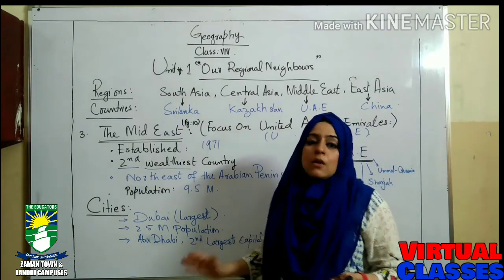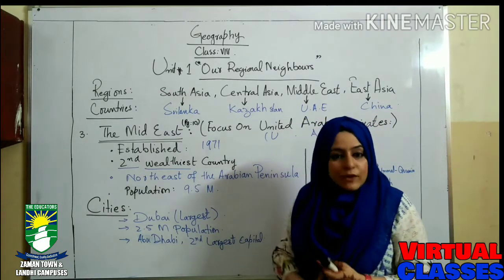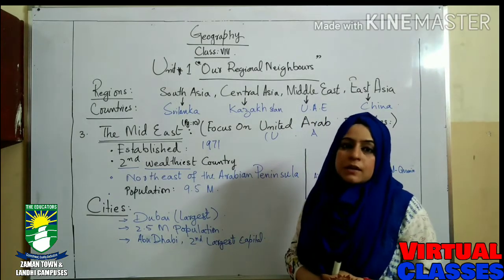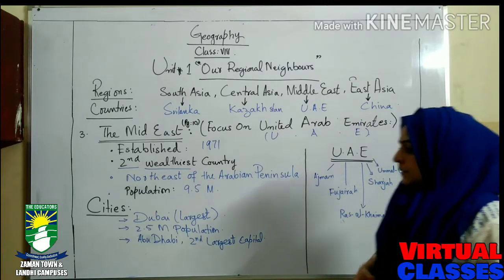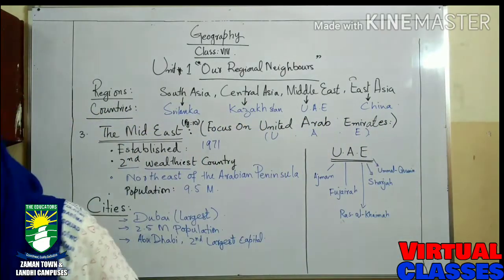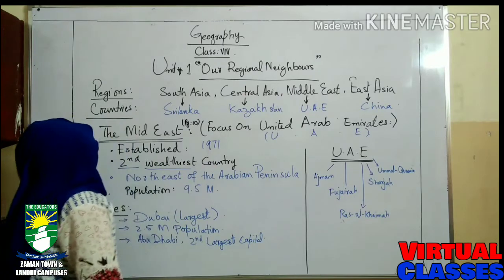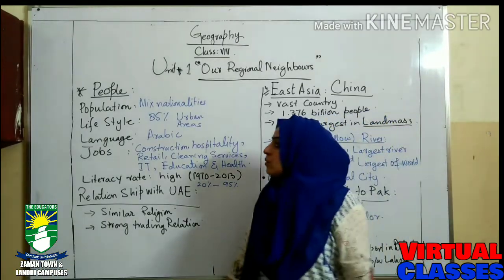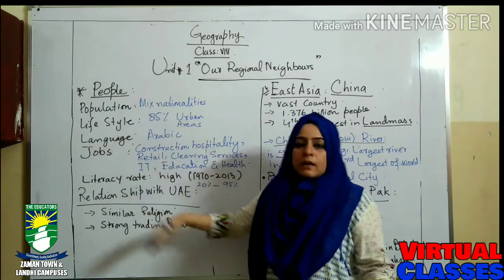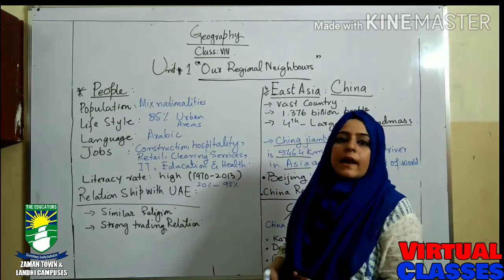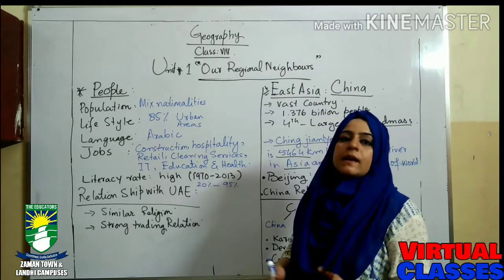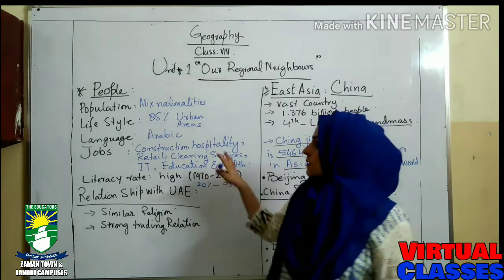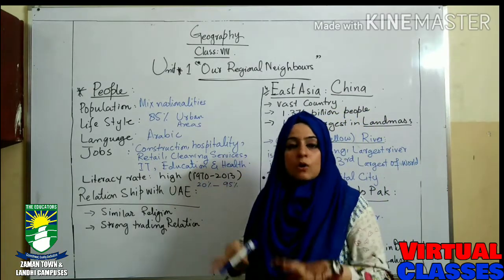So Abu Dhabi will be the second capital, but the first one is Dubai, where the 2.5 million estimated population is. Okay. Now come up to the people of the UAE: what kind of people are there, which nationalities are present, and how many people are there. Okay, what the language is actually. So in this topic we will discuss the people.